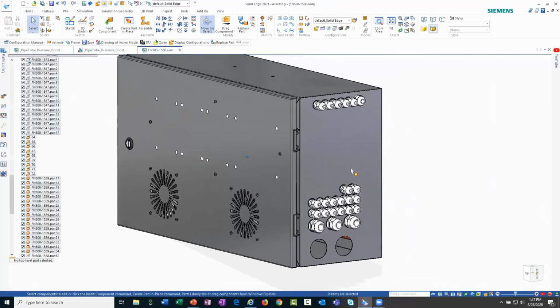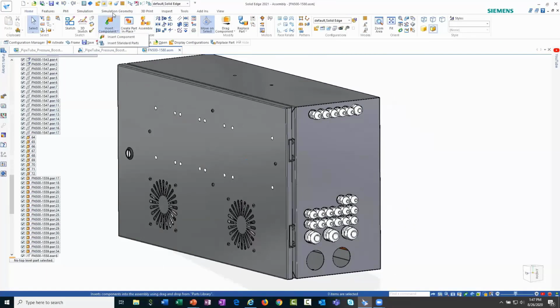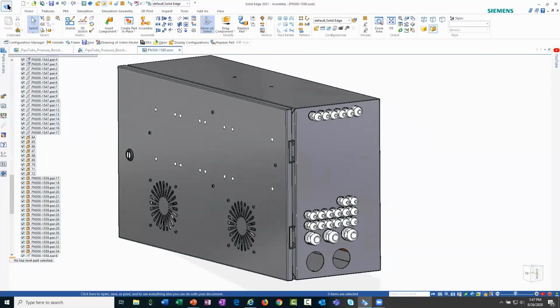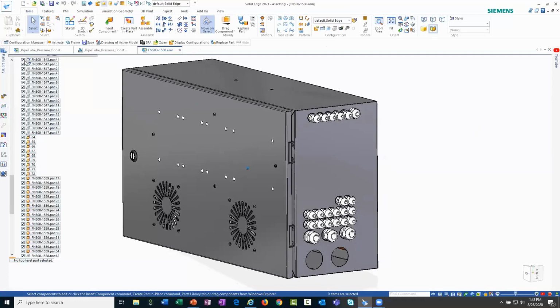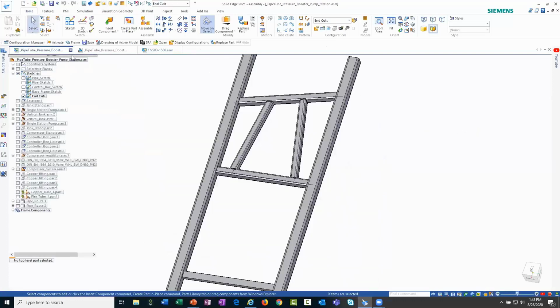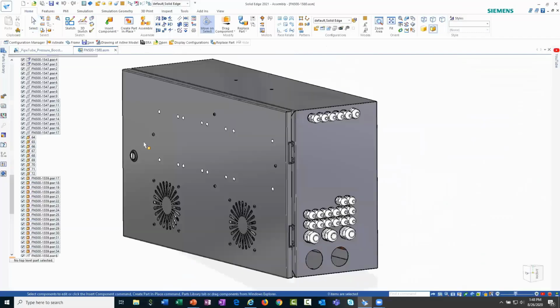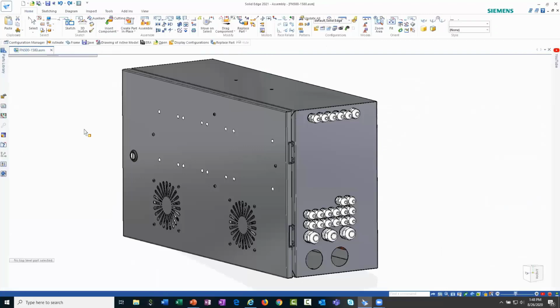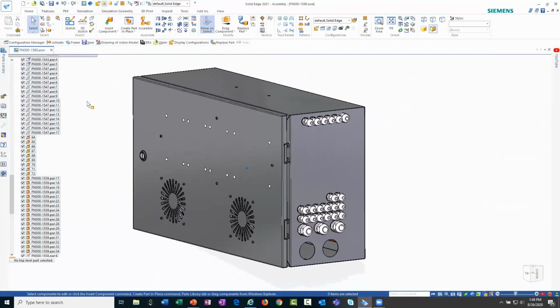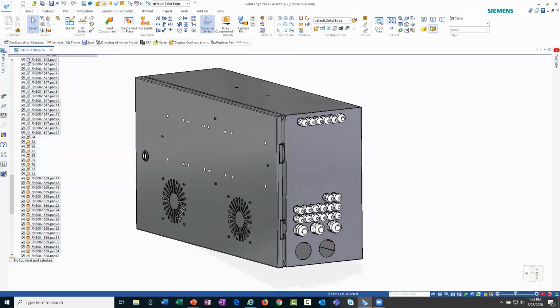So let's go ahead and open up this new assembly. What you're going to notice here is this new option called 3D Find It is available to you within the interface. It's available under the Insert menu. You can also access it from some other areas as well. But this gives you the ability to find these components. I'm going to close out some of these other assemblies just to show some of the other options that are available as we're finding these supplier components.